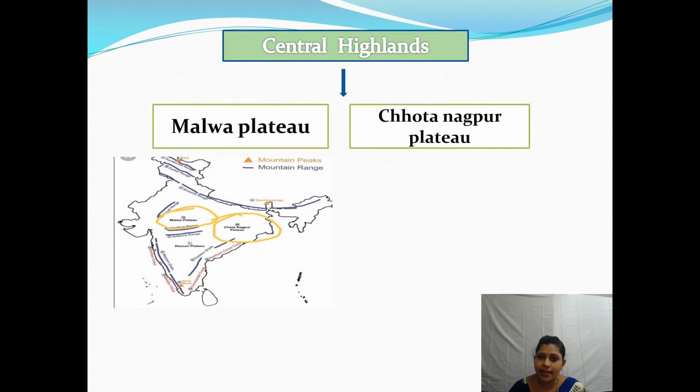The central highland is further divided into two parts. Which are those? One is the Malwa plateau and the other is the Chota Nagpur plateau. Here is the Malwa plateau and here is the Chota Nagpur plateau. Which are those two parts? Malwa plateau and Chota Nagpur plateau.